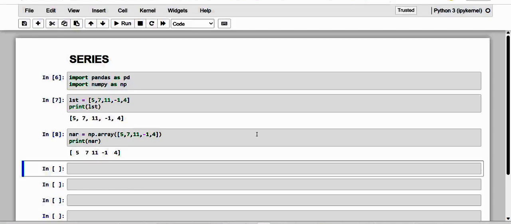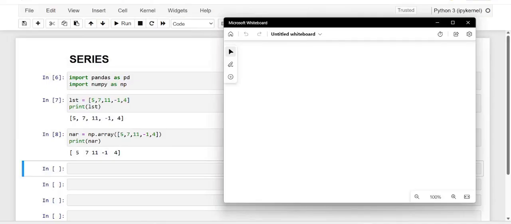And kindly have a note of it, how we are going to make use of this. If we have, for example, these elements, 5, 7, 11, minus 1 and 4, one of the arrays which is going to be included is the index. And here it is, the index.